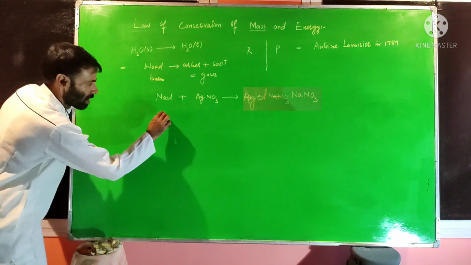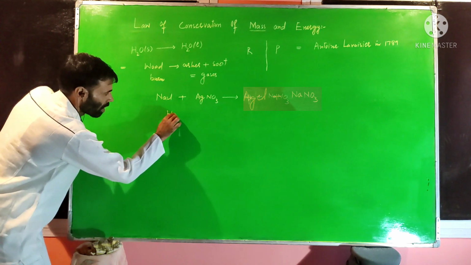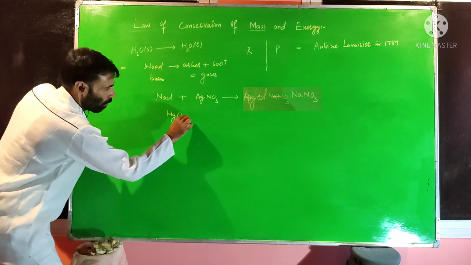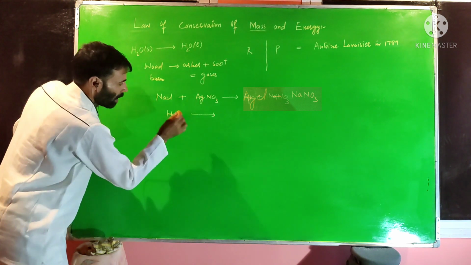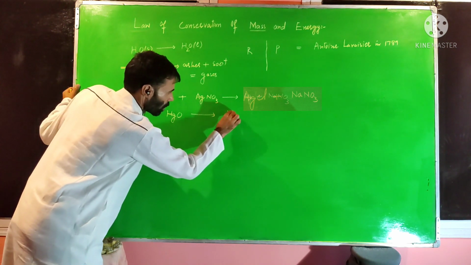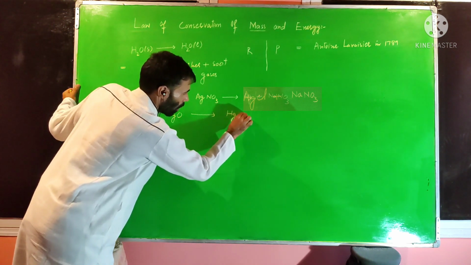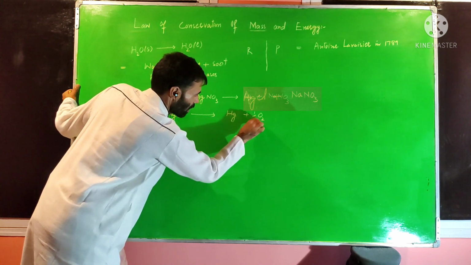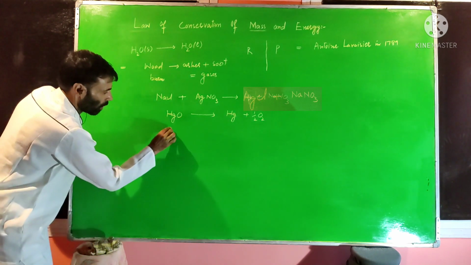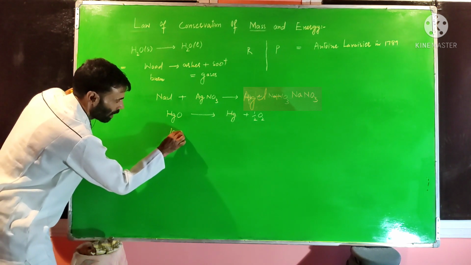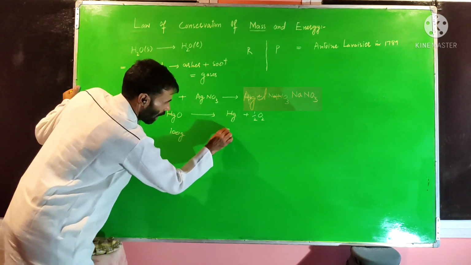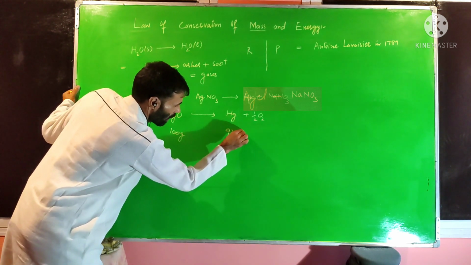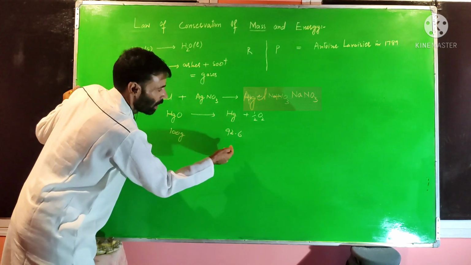Let us take this example, decomposition of mercuric oxide. When this is heated, it is decomposed into mercury. After that, oxygen is released. First of all, balancing this reaction. Now, if we take it as 100 gram, then 92.6 gram of mercury, liquid mercury, will be formed.